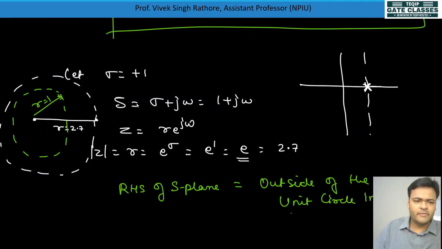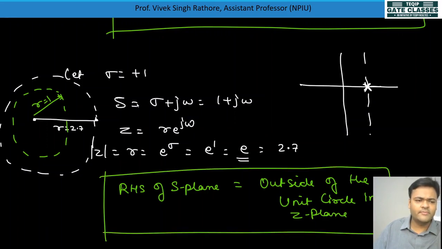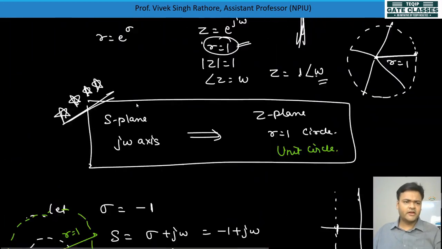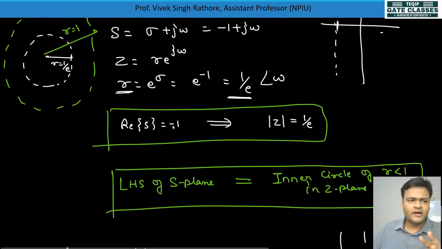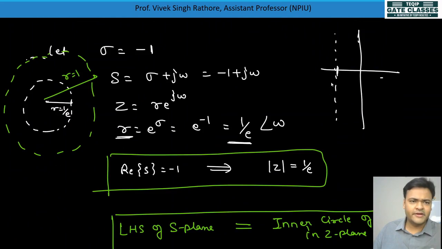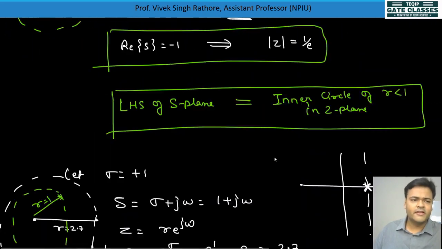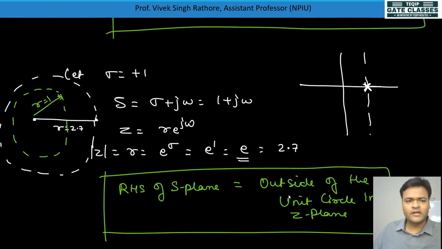Okay, now you are understanding the concept of s plane and z plane, the relation between s plane and z plane. If in the s plane the poles are in the left hand side, so in the z plane also they will be in the inner side of the unit circle. If they are in the right hand side, the pole value will be outside of the unit circle in the z plane. So this is the relation between s plane and z plane.